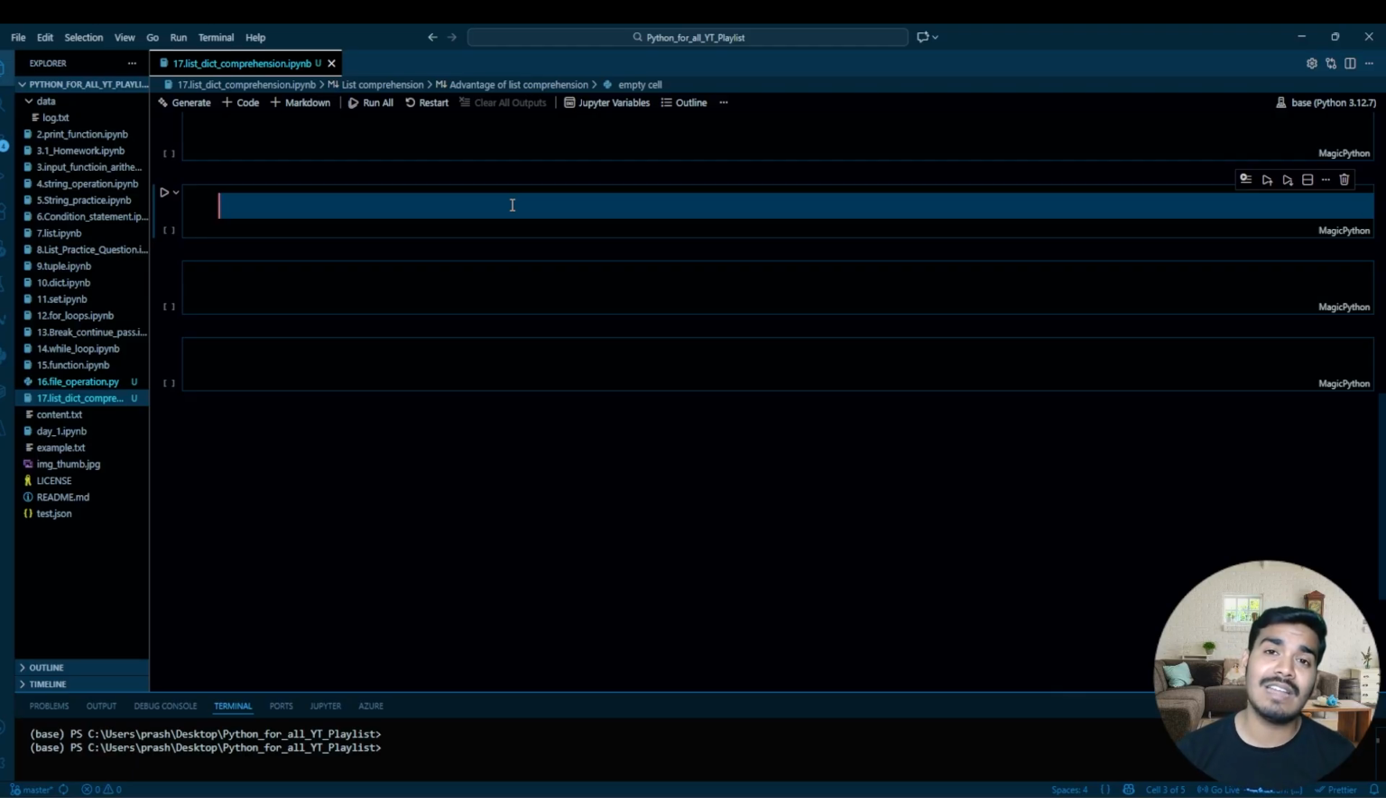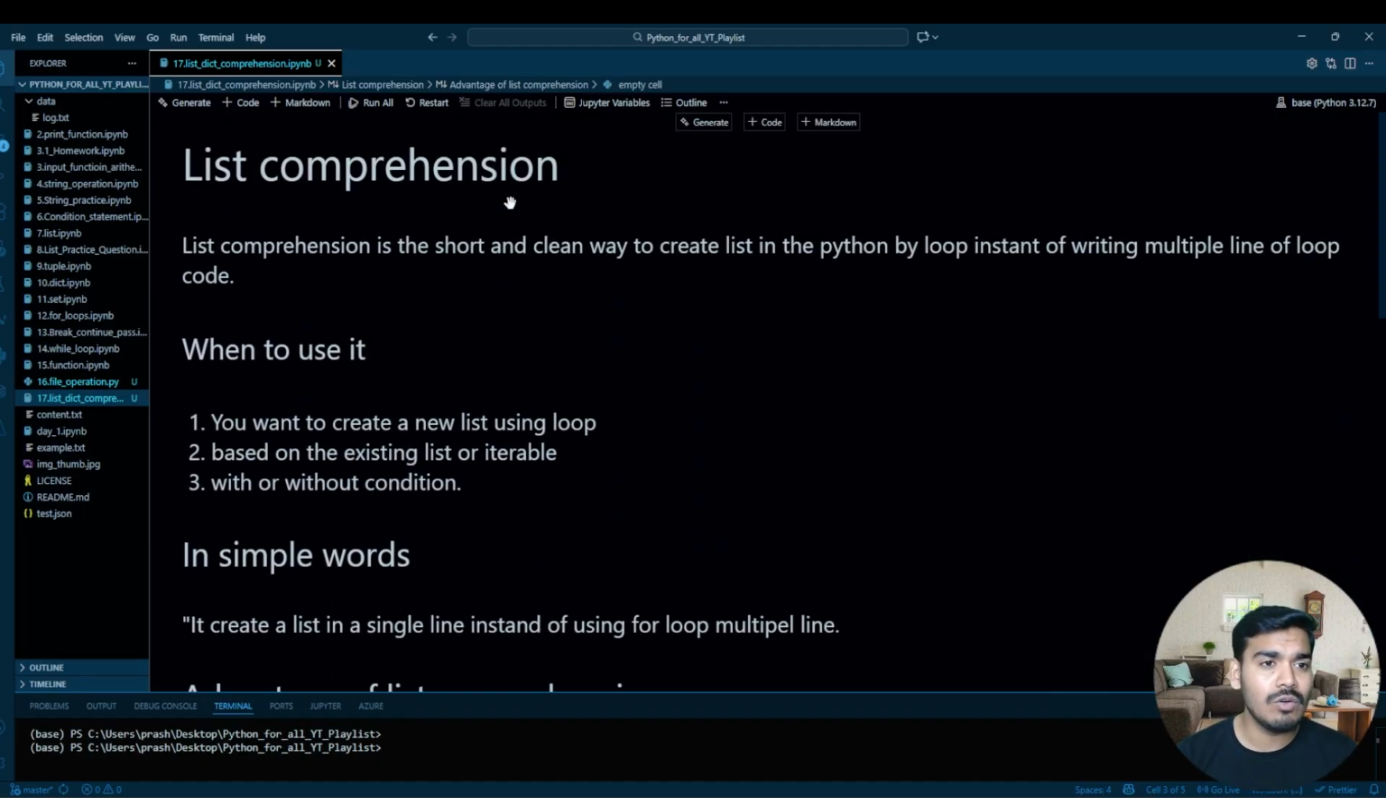So it is a clean and shorter way to create a new list using the for loop and evaluate or manipulate the existing list. It is a cleaner way, less code, and also the time complexity is less. Let's understand the definition and other advantages of list comprehension, and then we will go back and write some code. I have written all the definitions over here. List comprehension is a short and clean way to create a list in Python by a loop, instead of writing multiple lines of loop code.